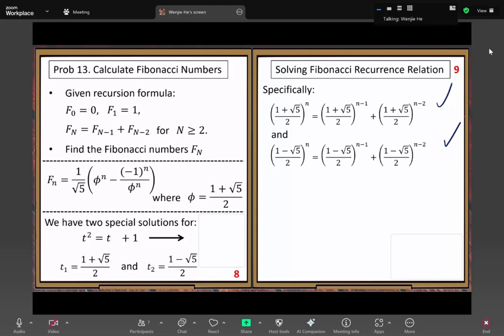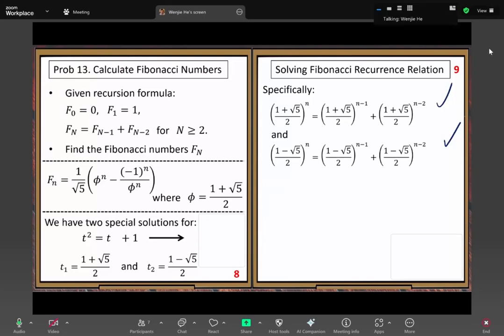So here, there is another important step we need to do at this point. Here we have two special solutions, and you want to get general solutions, right? Because two special solutions are very limited. The things you can do are very limited.